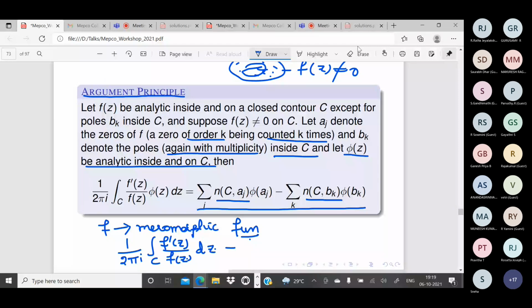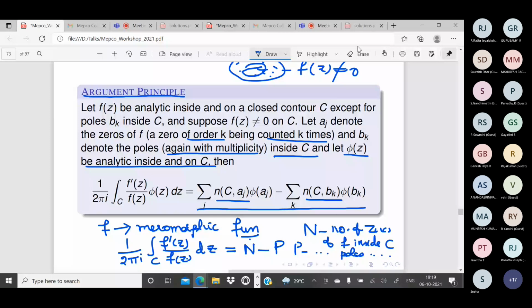Capital N minus capital P, where N denotes the number of zeros of f inside C. Similarly, capital P is the number of poles of f inside C. Okay. So this is the generalized version. You will have problems using this version.